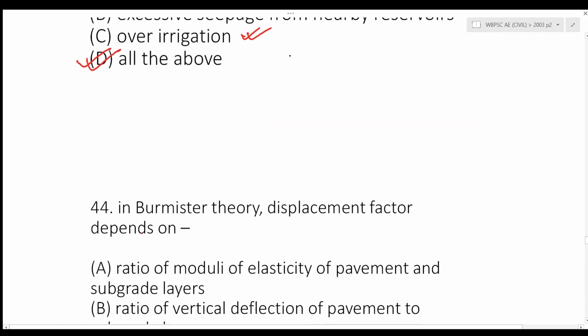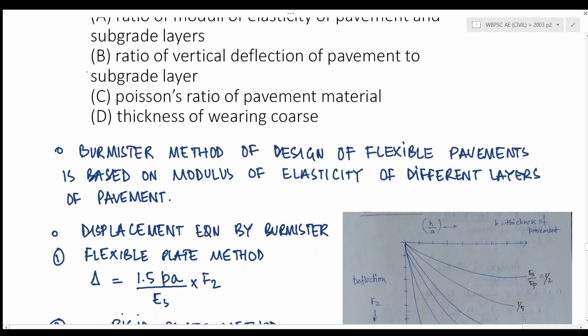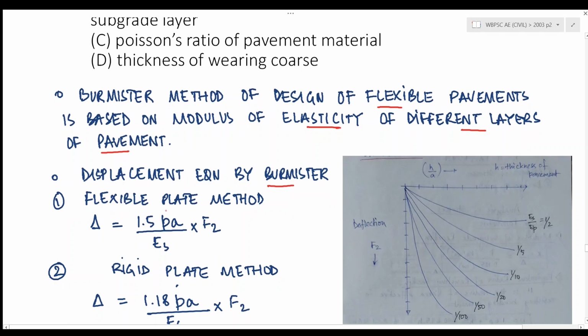Next question, in Burmister theory, displacement factor depends on. Now, Burmister method of design of flexible pavement is based on modulus of elasticity of different layers of pavement, and the displacement equation by Burmister for the flexible plate method is given by delta is equal to 1.5 Pa by Es into F2, where F2 is the deflection or displacement factor.